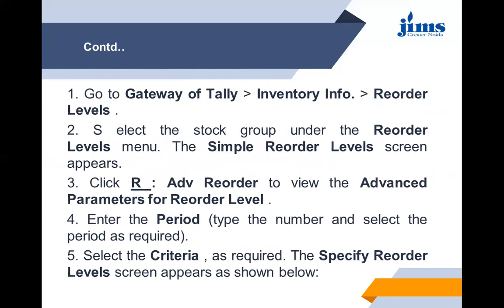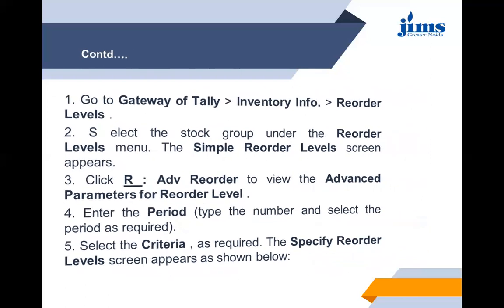So go to Gateway of Tally, inventory info, reorder levels, then select the stock group under the reorder levels menu. Simple reorder level screen will appear. So click R underscore, that is advanced reorder, to view the advanced parameters for reorder level. Enter the period, type the number and select the period as required. Select the criteria as required. Now the specify reorder levels screen appears as shown below.